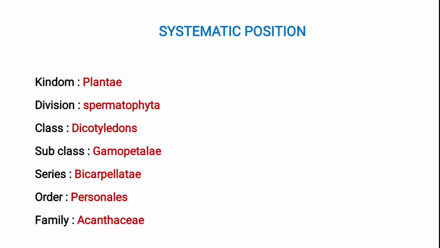Then class Dicotyledons: the taproot system, two cotyledons are present, venation is reticulate, flowers are pentamerous or tetramerous, and after fertilization, ovary converts into fruit. It means that two cotyledons are present, so it is known as the dicotyledons. In all the dicot families, the root is a taproot system. Then the venation is a reticulate venation. It means that in the leaf, the veins are arranged in a net-like structure.